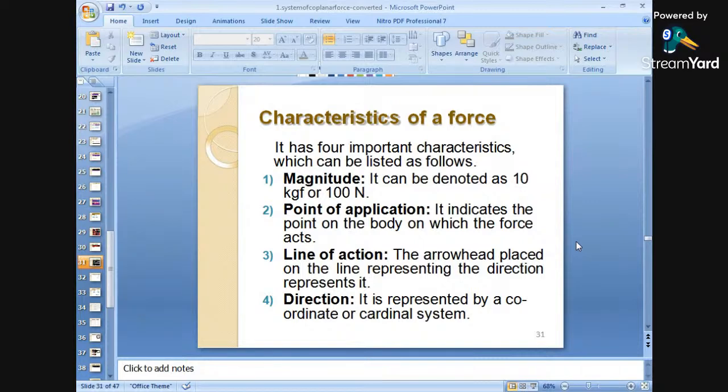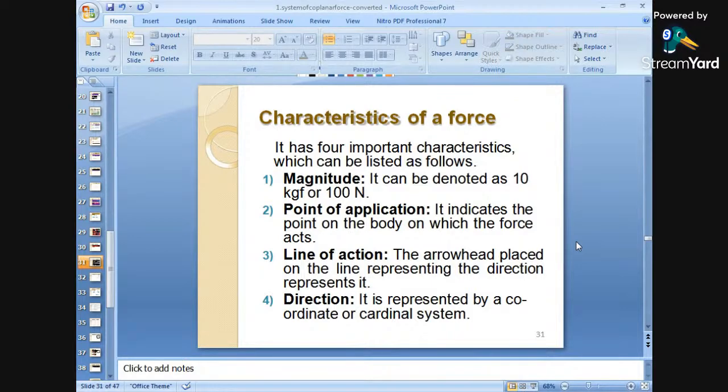So number one is magnitude. It can be denoted as 10 kgf or 10 newtons. For example, it may be 10 kgf or 100 newtons, and so on. This is nothing but the magnitude of a force. Okay? 5 newtons, 10 newtons, 20 newtons. These are examples of magnitude. Magnitude is denoted by values like 10, 50 and so on, in newtons.